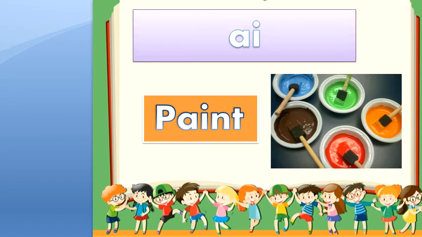P with A will be pay, with N will be pain, and with T will be paint. Can you notice the A sound in the middle? Pay, paint. This is the sound A. It's about letter A and letter I, okay?